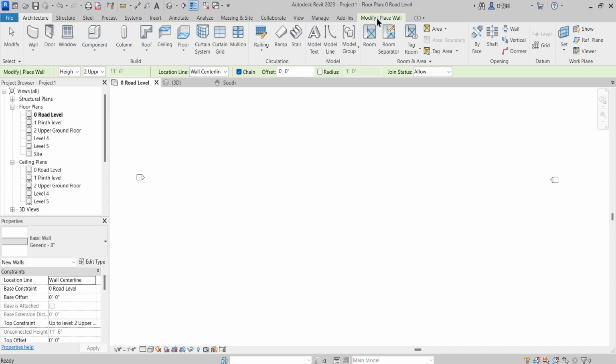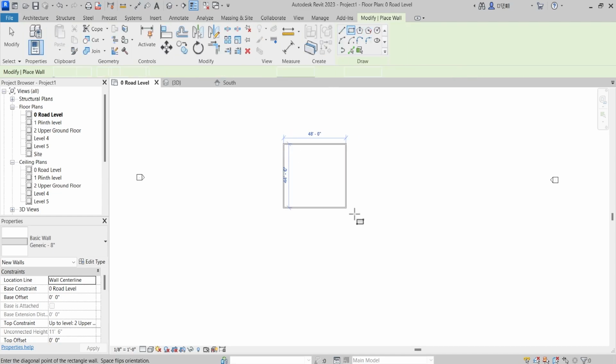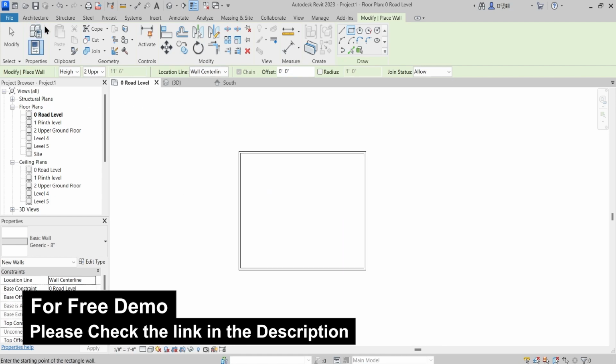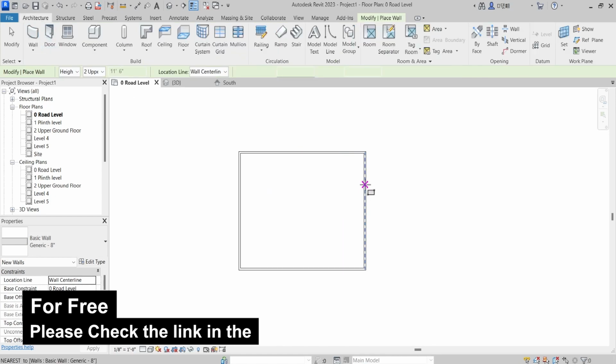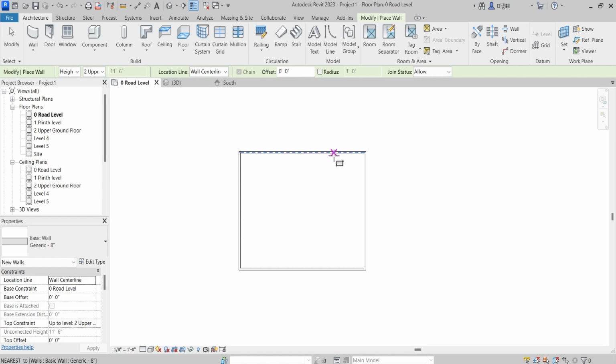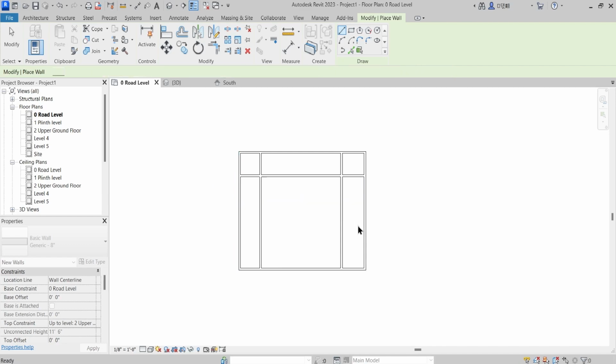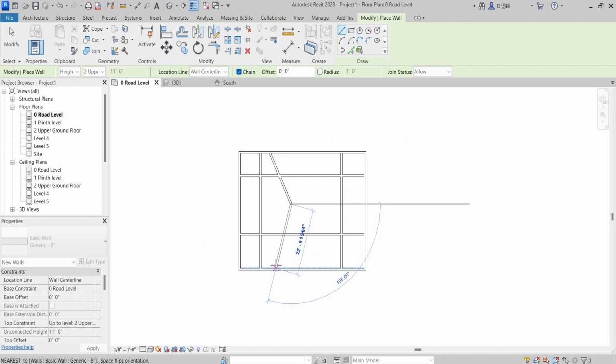So let me quickly create these few walls. A couple of horizontal ones, and a few of them slanted.